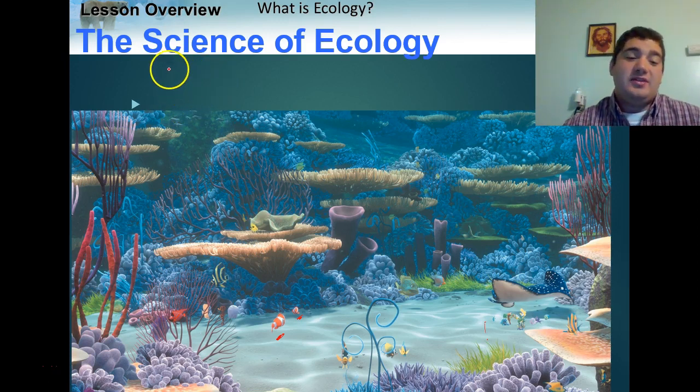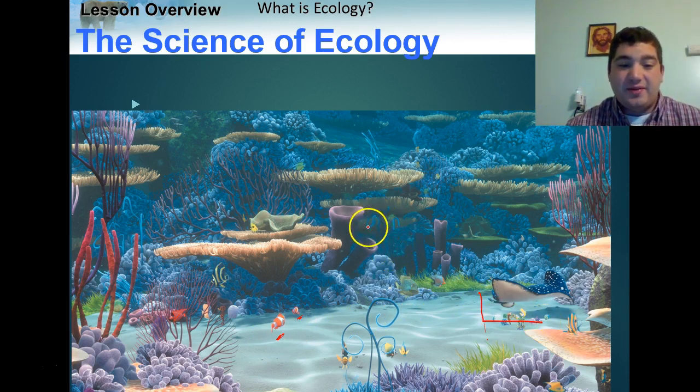Ecology is a very detailed subject, and it involves everything from how organisms interact with one another, how their environment interacts with them, how things prey on other animals, or if something's a predator. So there's a lot to ecology. In Finding Nemo, we have our little fish friends: Nemo, Marlin, the school bus and all the little kids. But we also have other types of living organisms besides fish, like different types of coral and anemones.